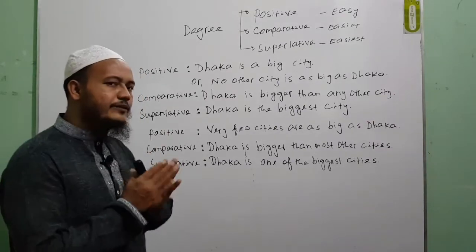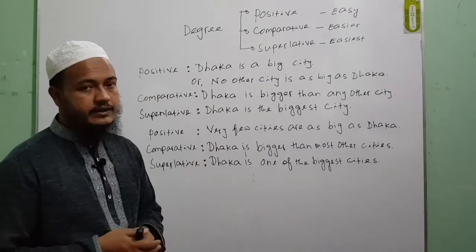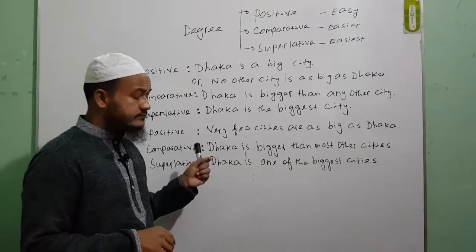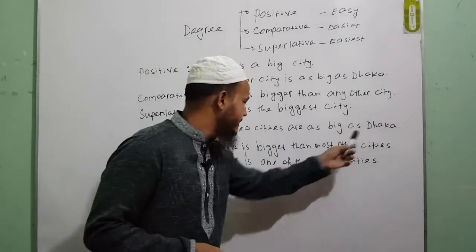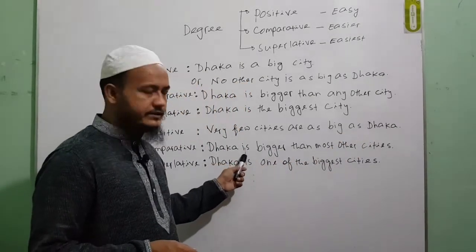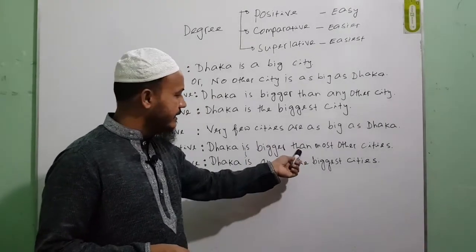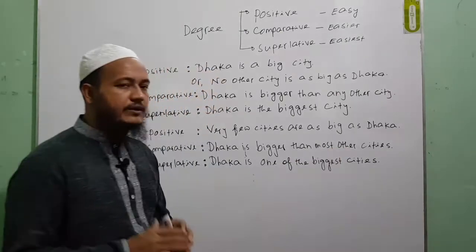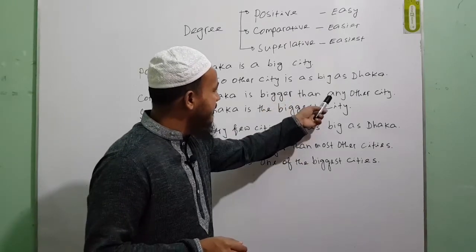So if you are asked to change this kind of sentence to the comparative degree, how are you going to change it? All right, so this is the question now. For making it comparative, you will have to take the subject first, so Dhaka, and then the verb is, and the comparative form of big is bigger. Then here you will have to write most other cities. Now you can ask me, sir, why most other? Because before we just used any other.